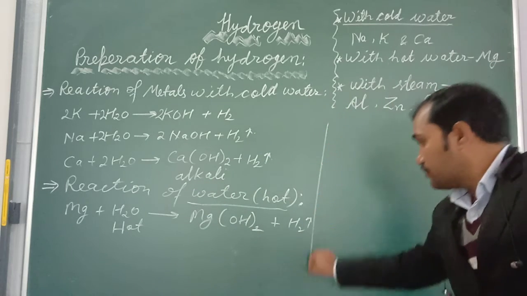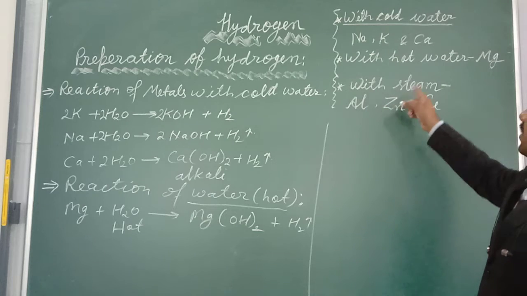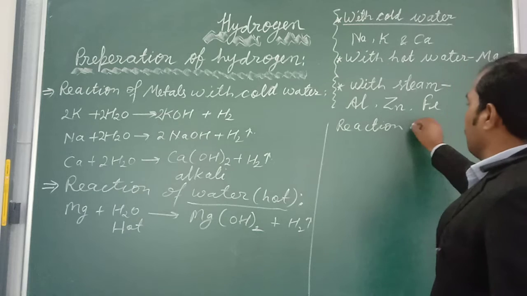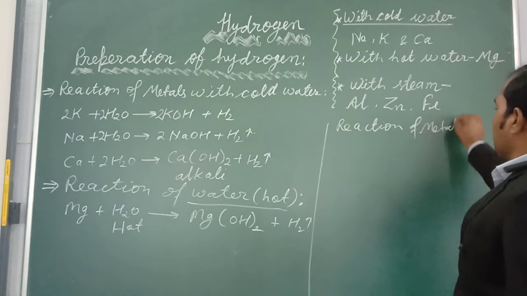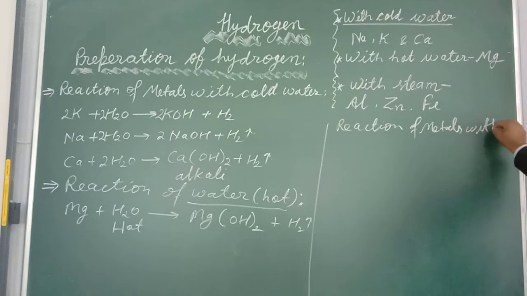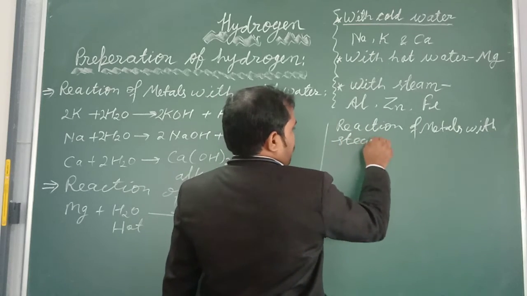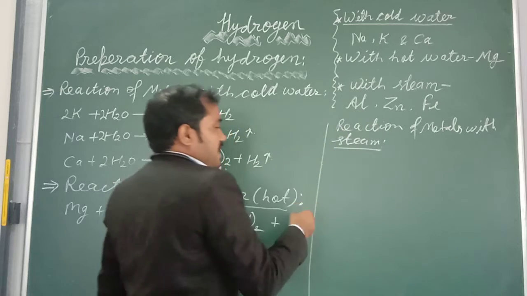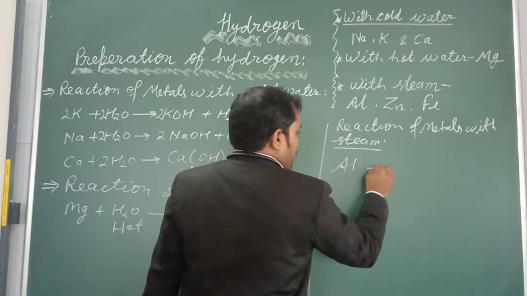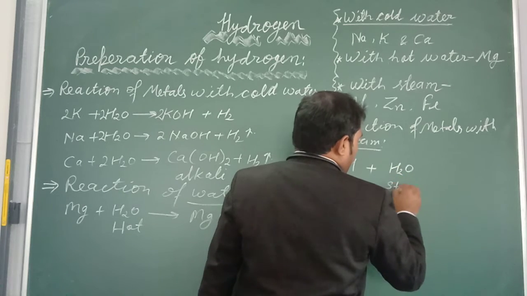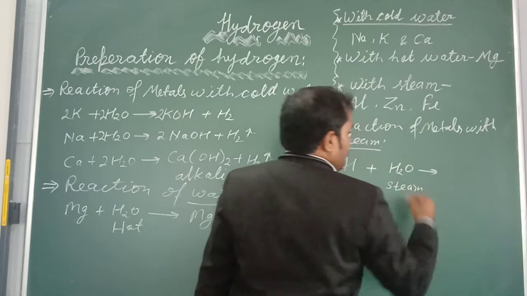Now, reaction of metals with steam. Dear students, if we discuss aluminum, which reacts with water in steam form, then what will form?